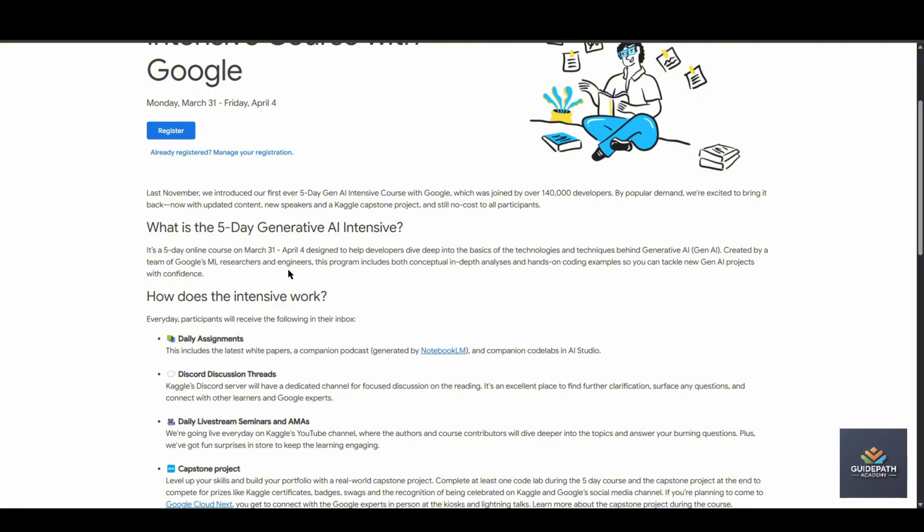So what do you learn in these 5 days? Broadly, you will learn the basic technologies and techniques behind generative AI, how generative AI works, and how you can create your own Google ML research and engine. Also, there is one Gen AI capstone project in this course, so you are going to do that.